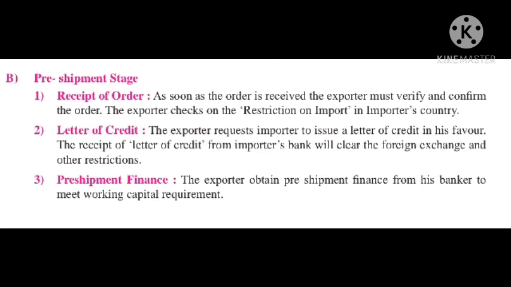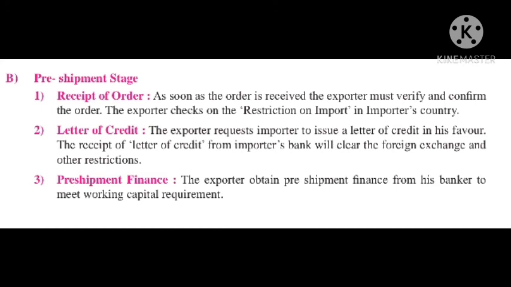The next one is letter of credit. The exporter requests the importer to issue a letter of credit in his favor. The receipt of the letter of credit from the importer's bank will clear the foreign exchange and other restrictions.